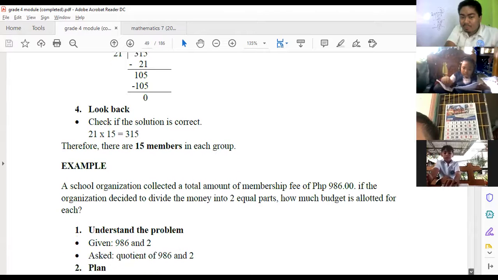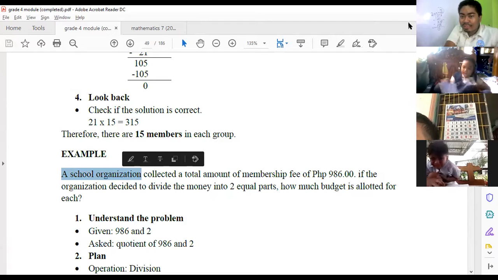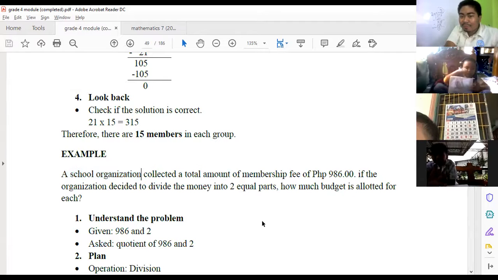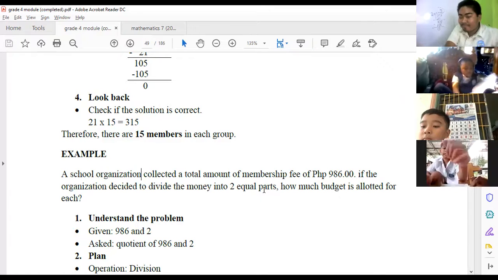Ayun. So, ito. A school organization collected a total amount of membership fee of 986 pesos. If the organization decided to divide the money into 2 equal parts, ibig sabihin, sa dalawa daw. So how much budget is allocated for each?